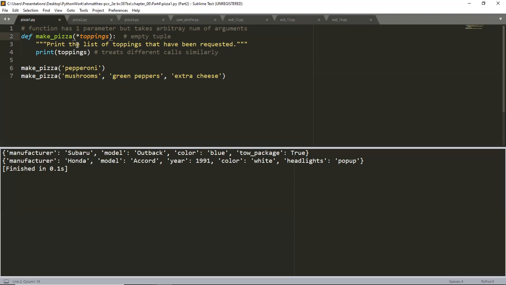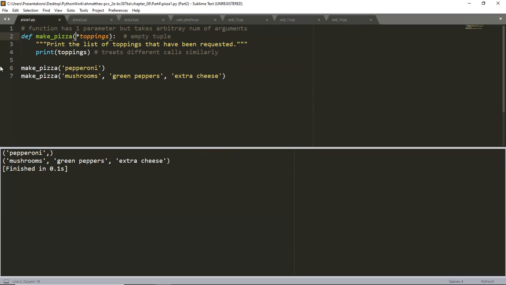Okay, so we're going to go ahead and print the list of toppings that have been requested. And when we print this, let me go ahead and run it, you'll see it's in parentheses.